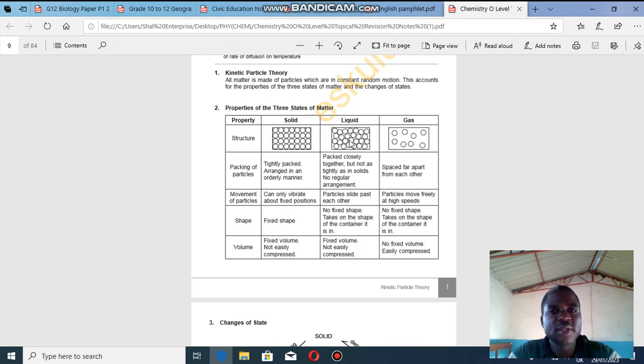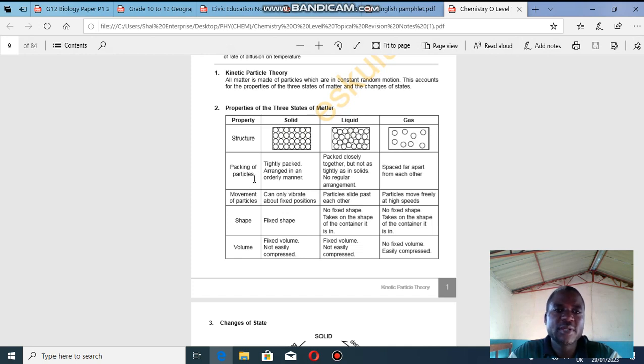Then in a liquid, you find that there are spaces and they are zigzag in arrangement. They are not in an orderly manner. They are not arranged compared to this one. And there are more spaces compared to the solid, which is fixed, packed. Then for gases, it's random and there are very large spaces in between. So this is how you draw.